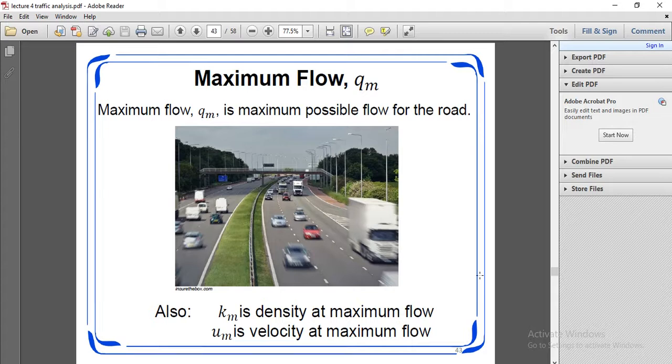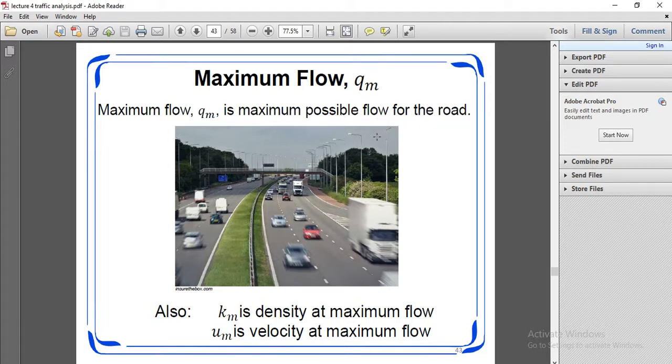Um is the velocity at maximum flow. Qm is the maximum possible flow for the road.